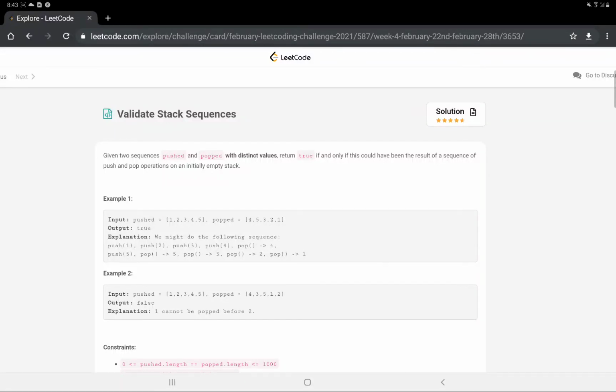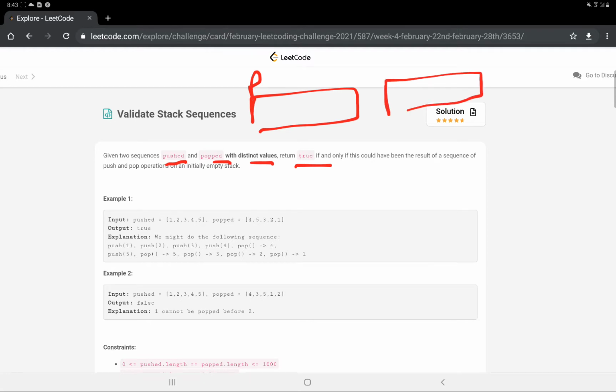And the question for today is validate stack sequences. So, given two sequences pushed and popped with distinct values, we have to return true if and only if this could have been a result of a sequence of push and pop operations on an initial empty stack. So the question says we are given two sequences, named pushed and popped, and we have to return true if and only if